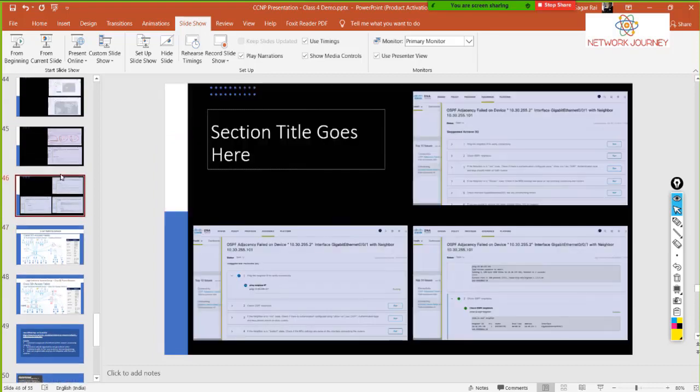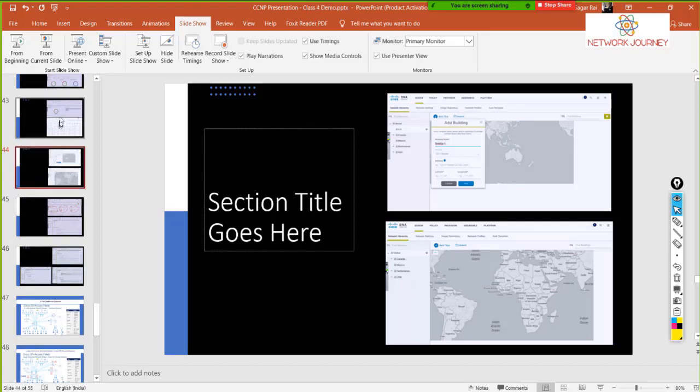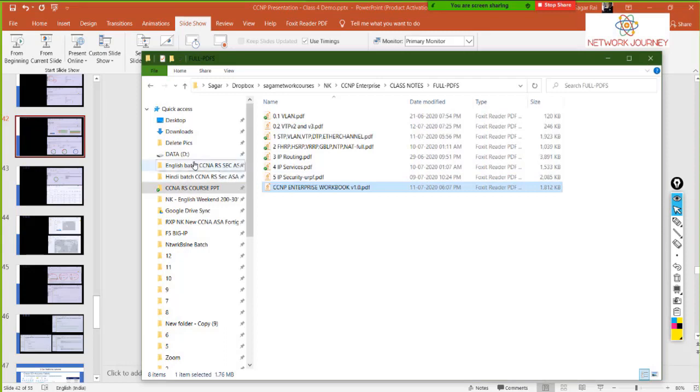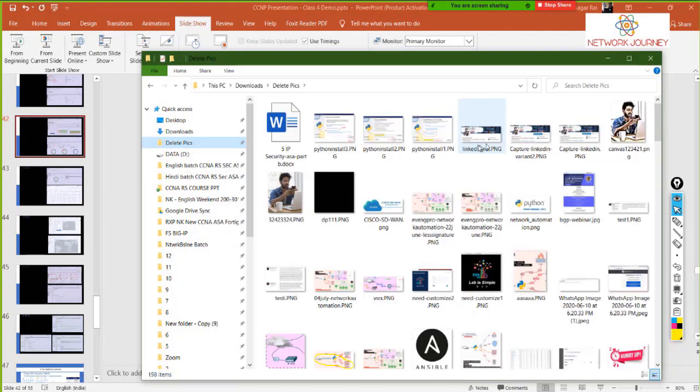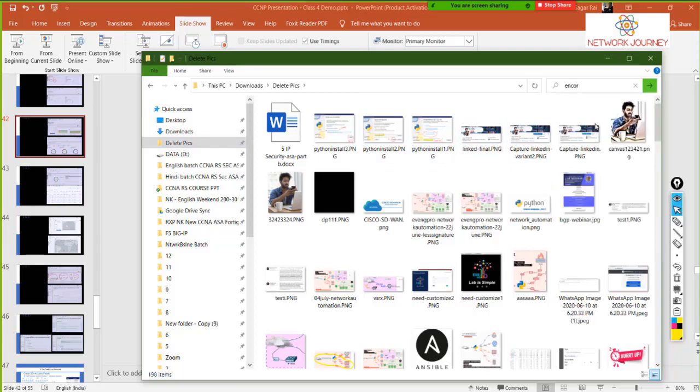We would really appreciate that before we make a deep dive into topics like this, how much of this topic is really important from the exam perspective? See, if you talk from the exam point of view, that's why I considered this topic. Otherwise, I could have skipped it, saying that there is no lab. Let me show you the ENCOR topic first.